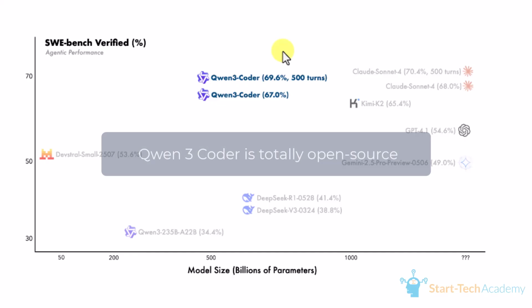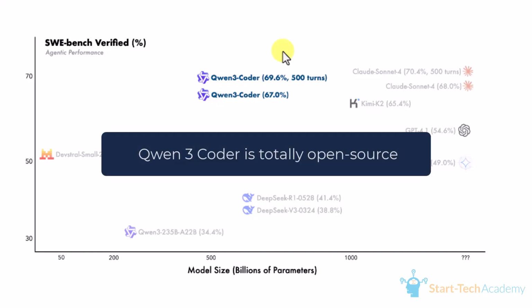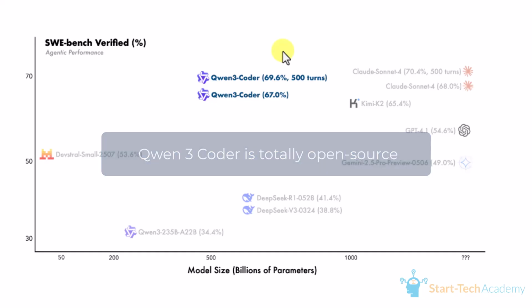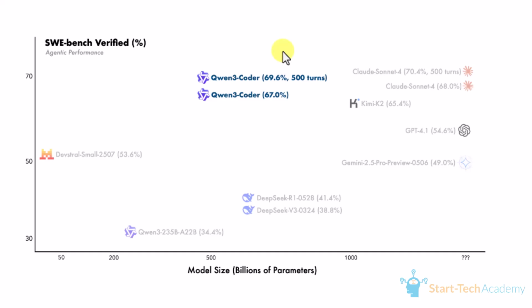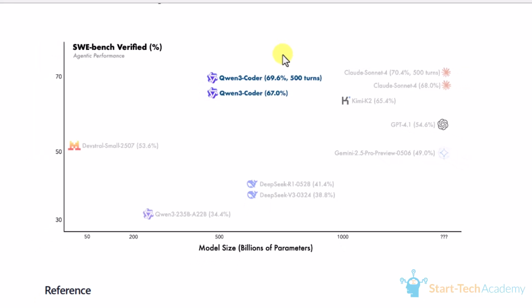One more thing about Qwen3 Coder is that it is totally open source, which means you can use it locally or on a cloud. You can also visit platforms like Together and use it there. So we are going to use Qwen3 Coder locally on our machine, and I'm going to show you how you can set up Ollama. We are going to use Ollama to set up the Qwen3 model on our local machine.